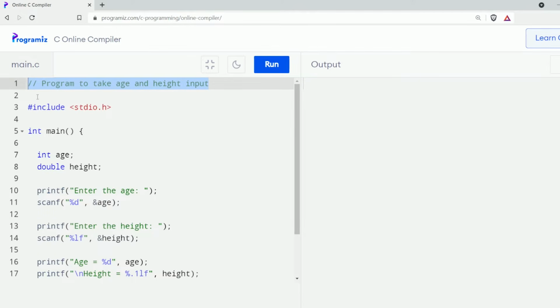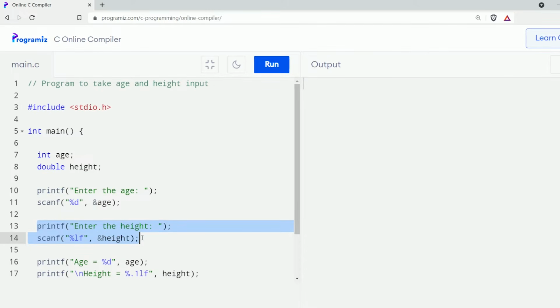We can also use comments to debug our code. It is a common practice to comment out code so that it is ignored rather than removing it completely. Let me give you an example. In this example, I have created a program to take age and height from the user. Suppose in this program, I was not required to take the height input from the user.